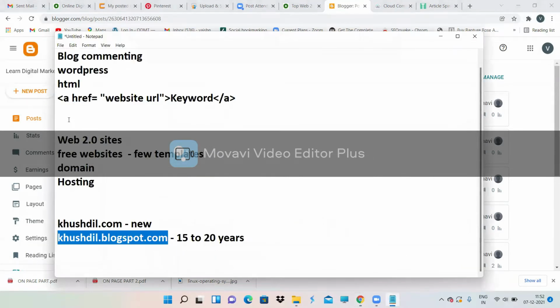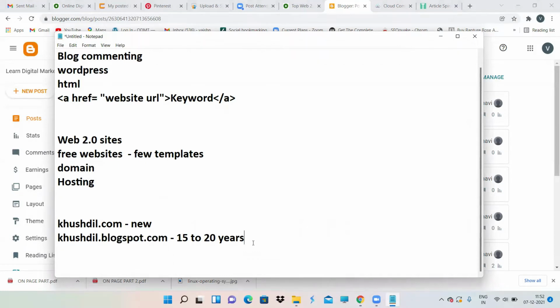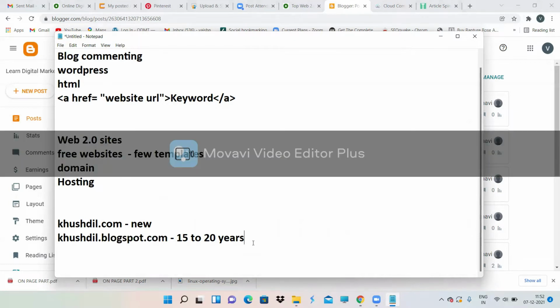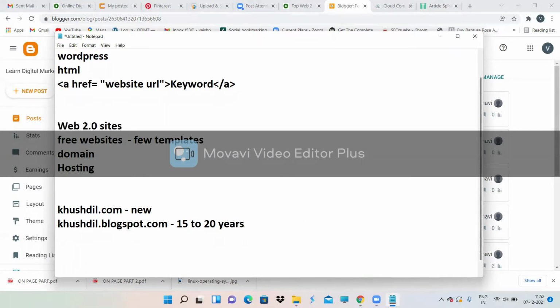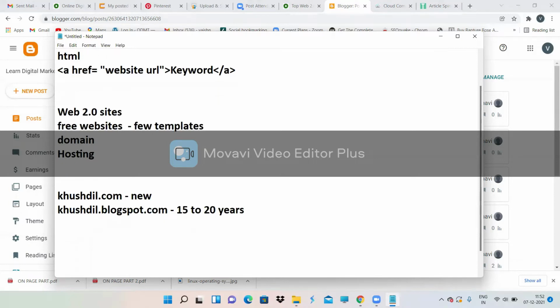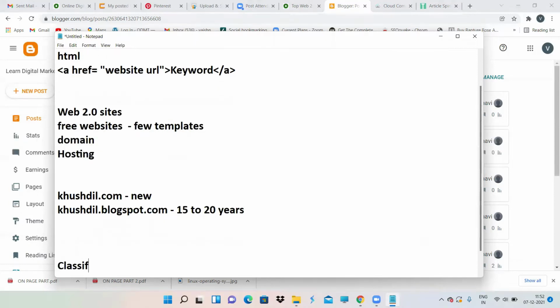And what is the age of this particular website? It is not a new website. It is some 15 to 20-year-old website because you have not purchased it. It is a free website provided by Blogger or WordPress or Wix. Like this, so many other platforms are there. So this is about Web 2.0 sites, where you give a backlink to your original website with the help of a free website.